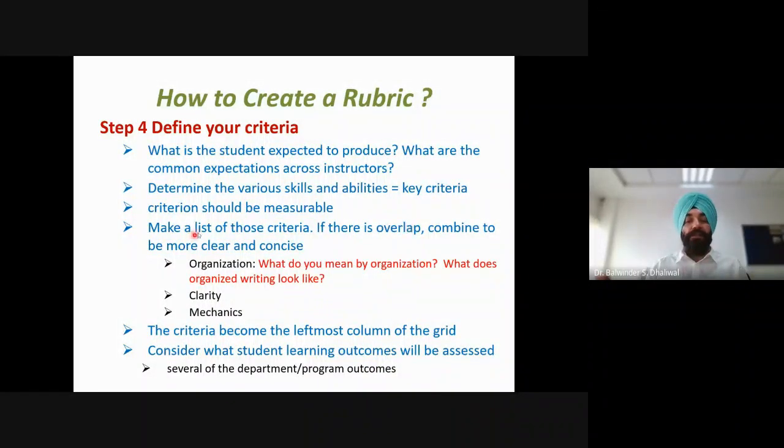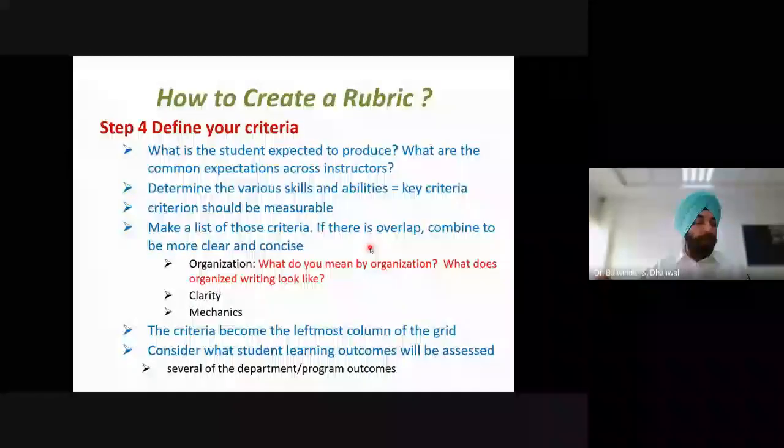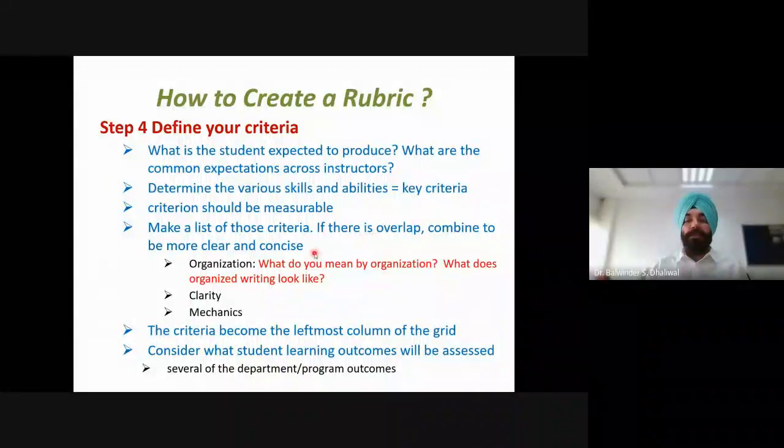So those criteria which we are deriving from the skills and abilities expected to be shown by the students should be measurable. We should make a list of all those key criteria and those points which we want to measure. Then we should see if there is any overlap, and combine them to be more clear and concise.